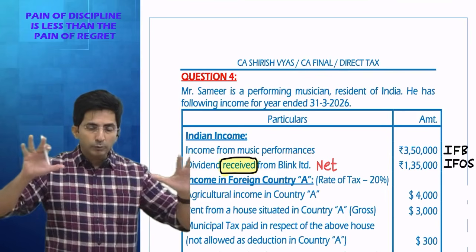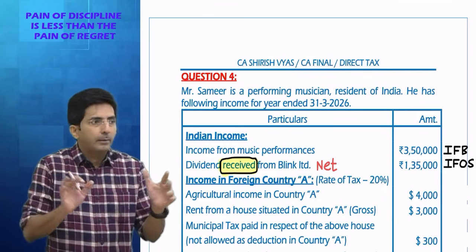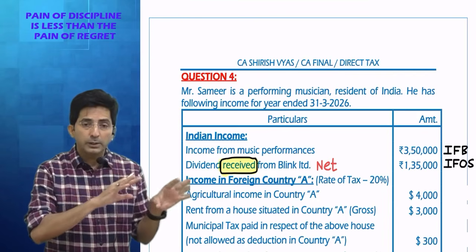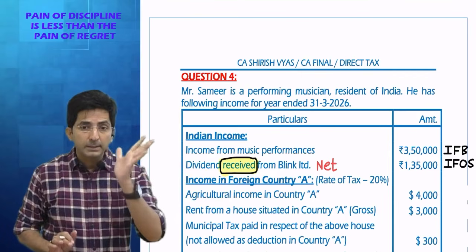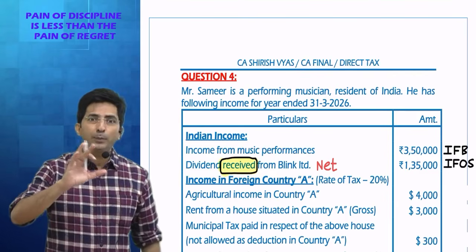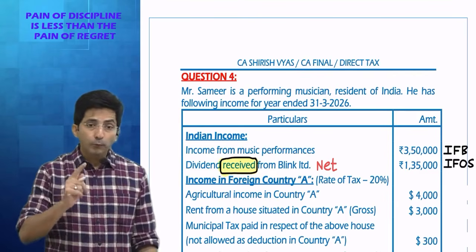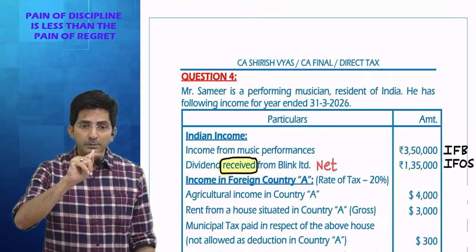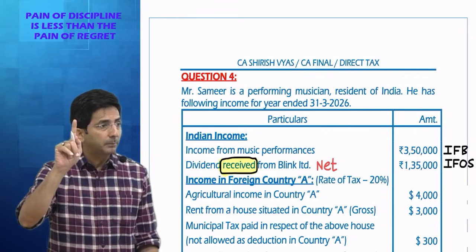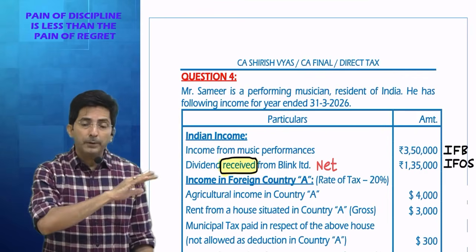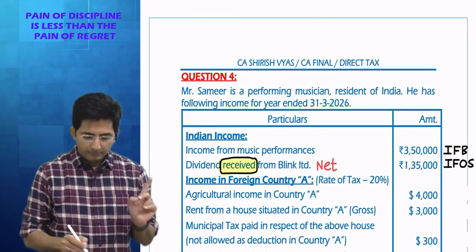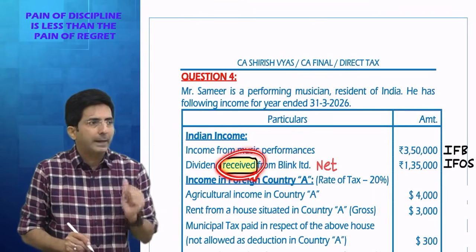So see, when we did questions of NR taxation, nowhere did we come across the word received. But trust me, if you see past papers, especially questions of NR taxation, many times they have given the word received. Like in one question, there were rupee denominated bonds. You remember the rule for interest on rupee denominated bonds? If it is of a company listed in IFSC, 4%, 9%, such points have come in the paper and they have used the word received. They will not directly tell you it is net of TDS. They will give the word received, so you have to imply.